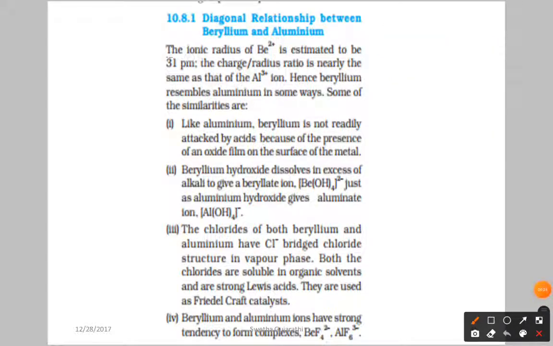The ionic size of beryllium is estimated to be 31 picometer. The charge to radius ratio is nearly the same as that of the aluminium ion. Simply, what I want to convey is that the size of both ions is almost the same. Because of that reason we have some resemblance between the two. Let us see what the similarities are.